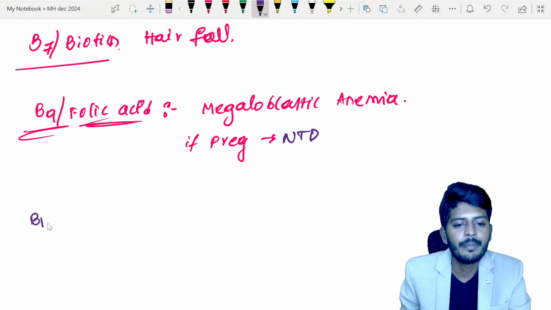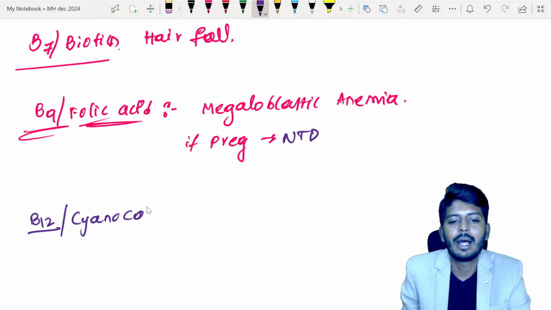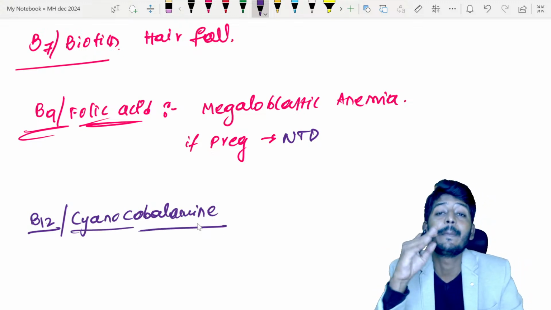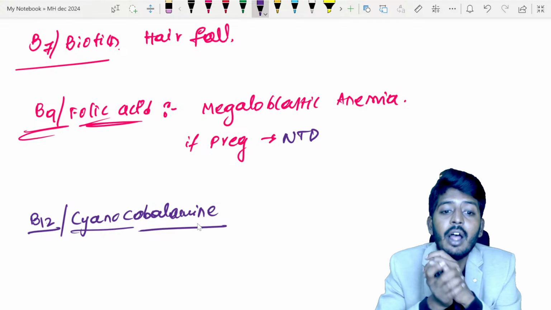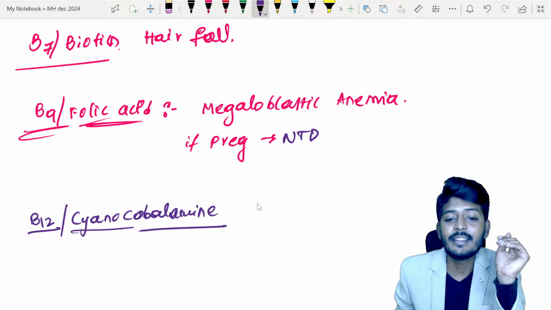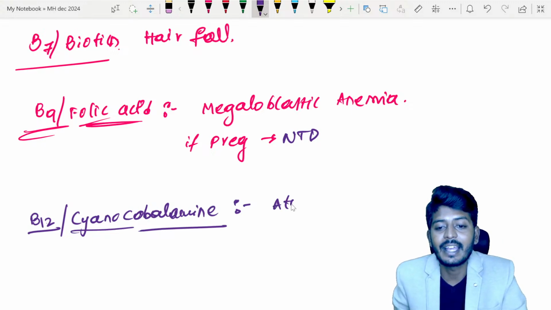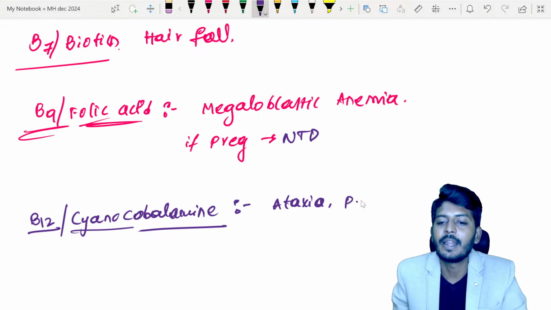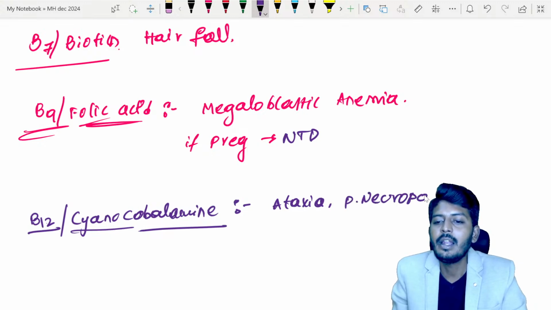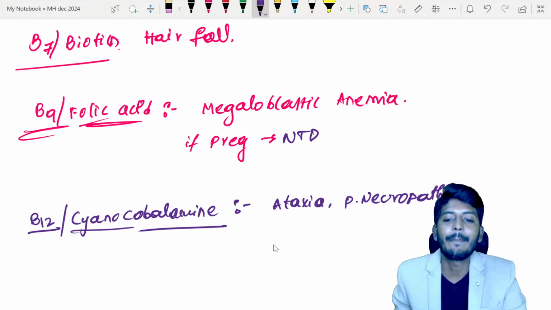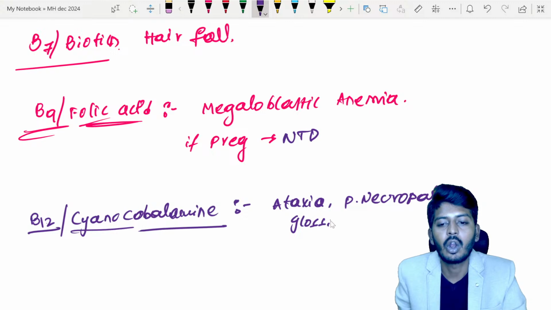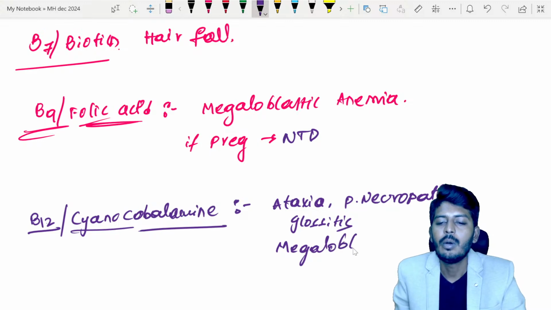Then we have your B12. B12 is also called cyanocobalamin. Cyanocobalamin is responsible for the formation of myelin. Myelin is the covering around your nerves. Myelin synthesis requires B12. So if there is B12 deficiency, it will lead to symptoms such as ataxia, loss of balance. The patient can have peripheral neuropathy, inflammation of the tongue papillae called glossitis, and of course he will also have megaloblastic anemia.